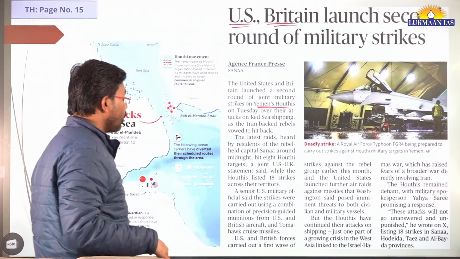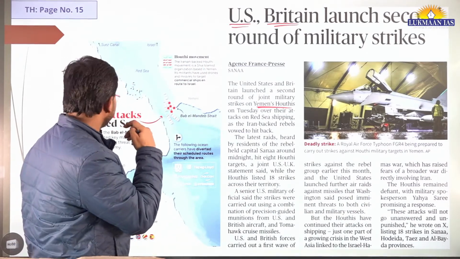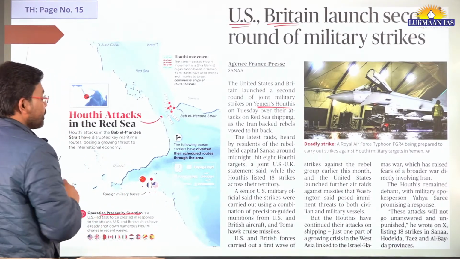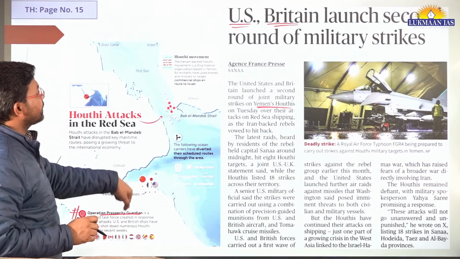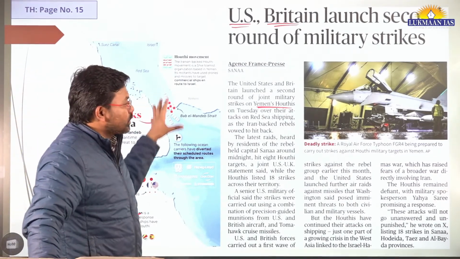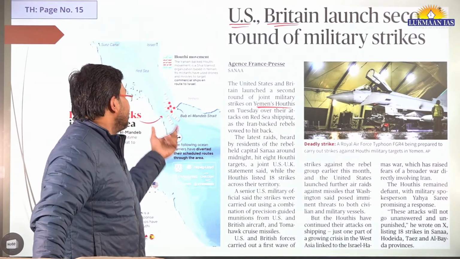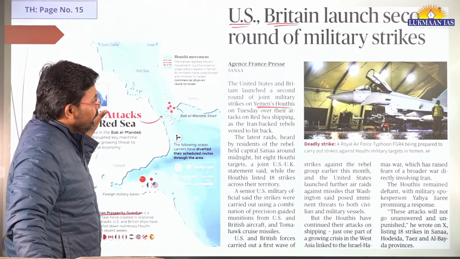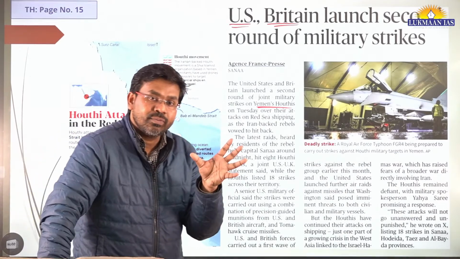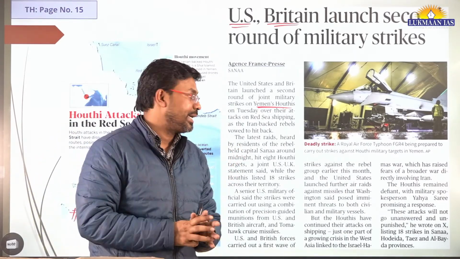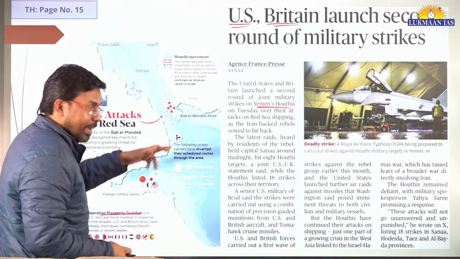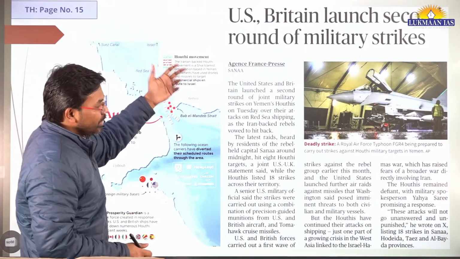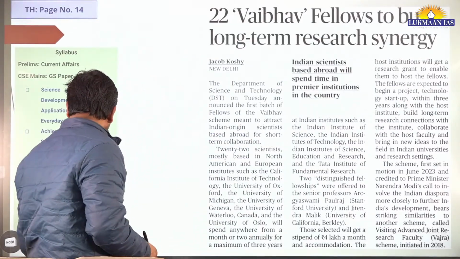United States of America has launched an operation known as Operation Prosperity Guardian. This operation is to protect or safeguard the ships that are passing through the Strait of Bab el-Mandeb towards the Red Sea. So it showcases that another theater for warfare is being created. We discussed the mapping topic related to this in the beginning of this article. I have discussed this particular issue also in the beginning itself.